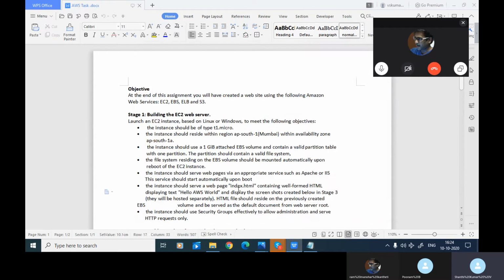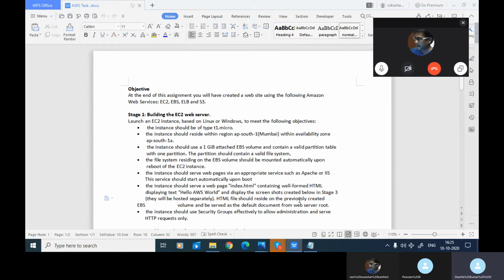Okay, the instance should serve a web page index.html, which you are going to do in the changes. You used it earlier in many demos, containing well-formed HTML displaying hello AWS world. This is simple actually. You can echo it into a file, and that file can be made into index.html. In the HTML itself we can format it, and display the screenshots created below in stage 3. They will be hosted separately.